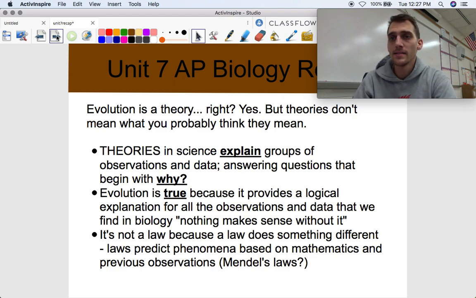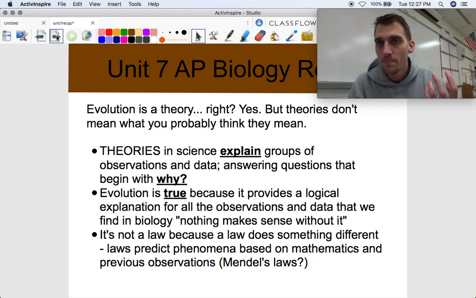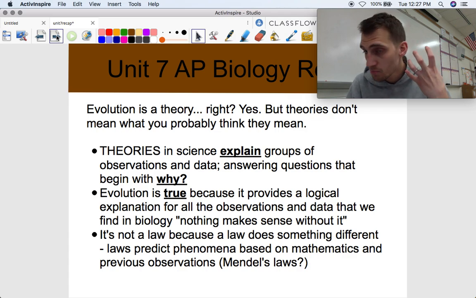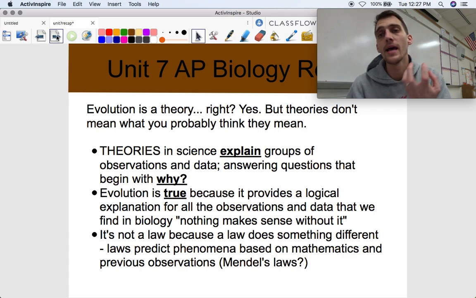A theory in science has the job of explaining groups of observations and data, and answering questions that begin with the word why. When you ask a question about a living thing that begins with why, what it's answerable through is evolution. Evolution explains why living things are the way they are.